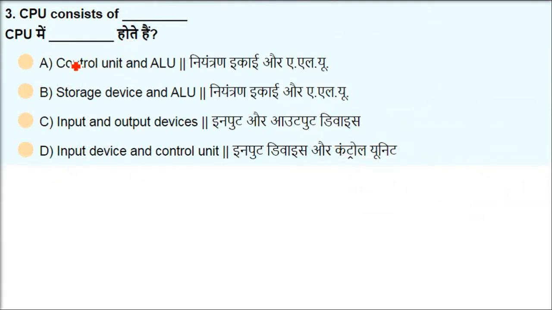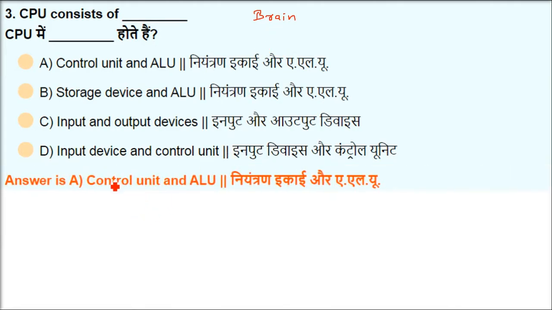CPU stands for Central Processing Unit. It is the computer's brain. All the processing activity is done by the CPU. Inside the CPU, you will have a control unit and an arithmetic logic unit, ALU. Arithmetic logic means all the operations, whether arithmetic or logical. So this unit is performing the operations.